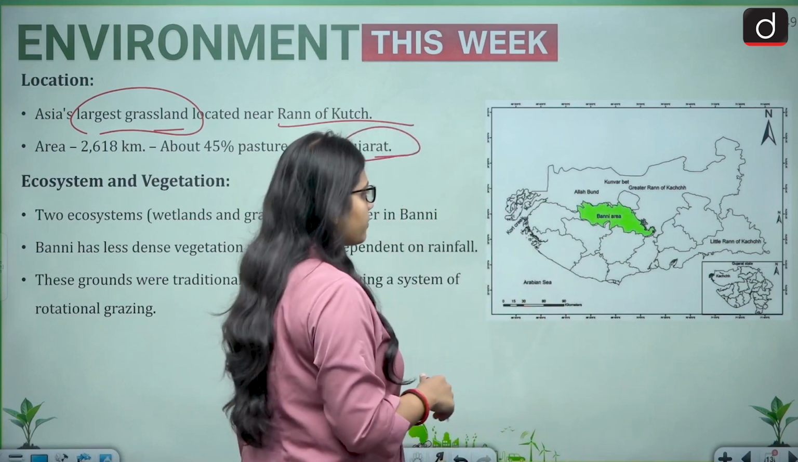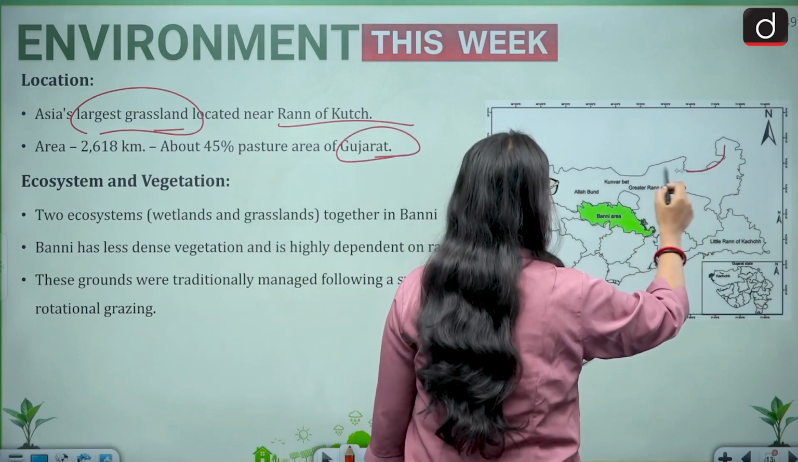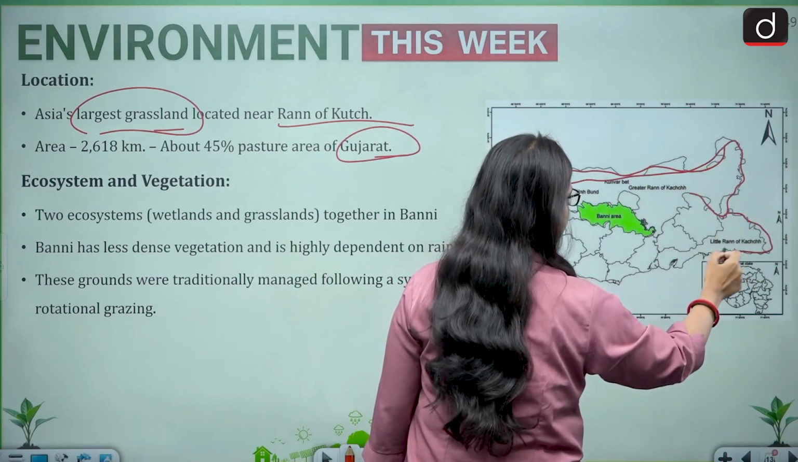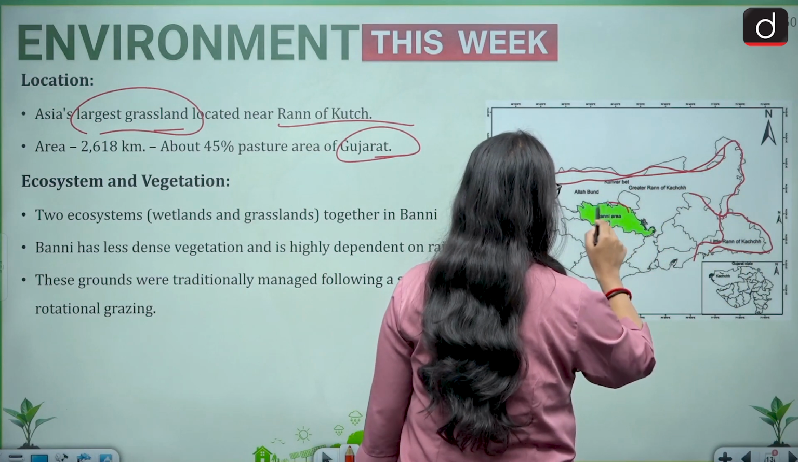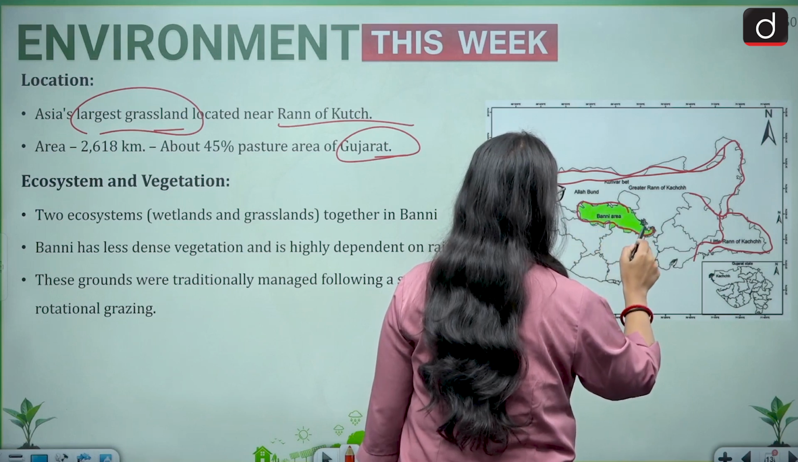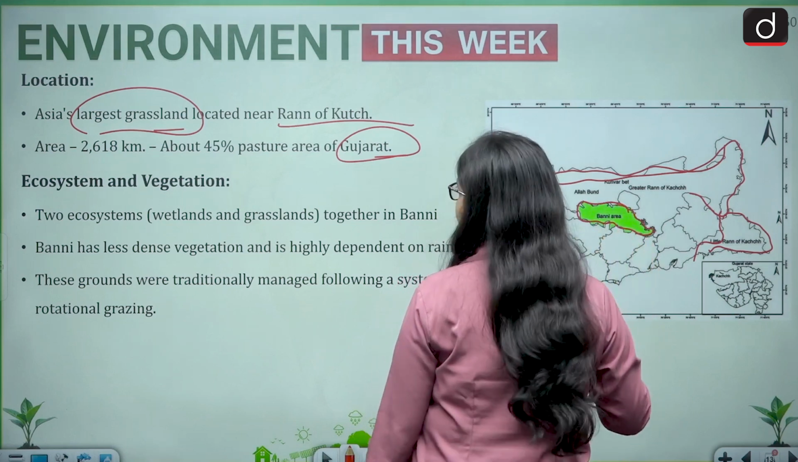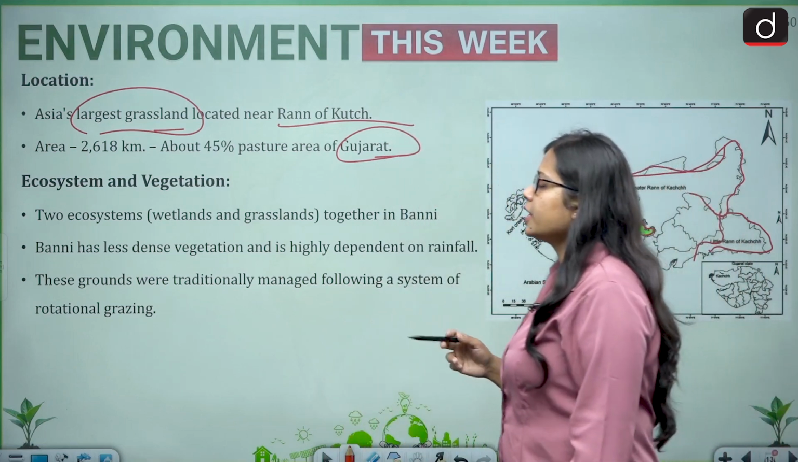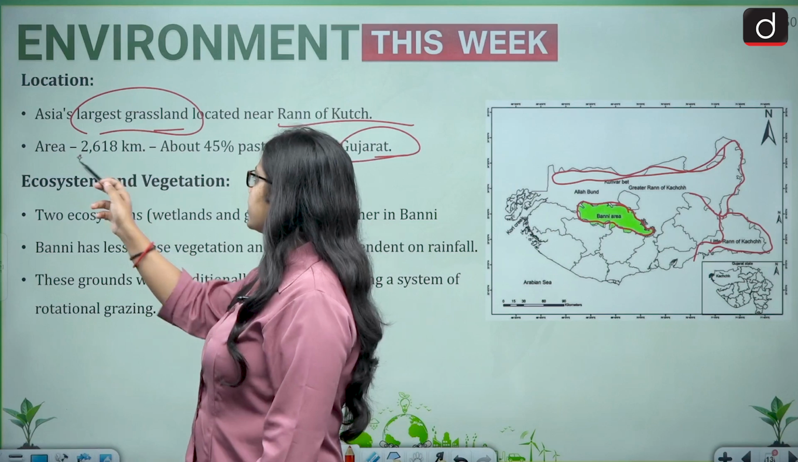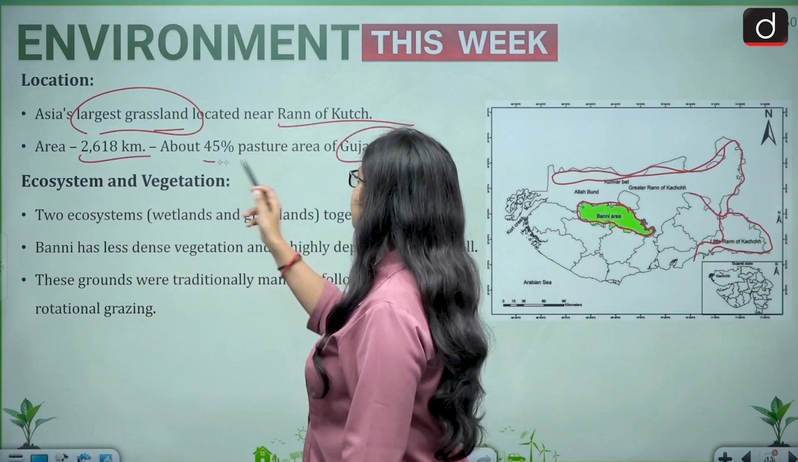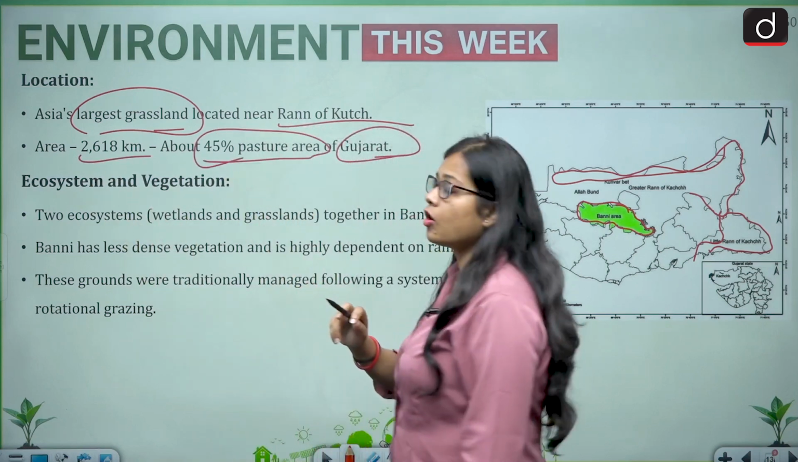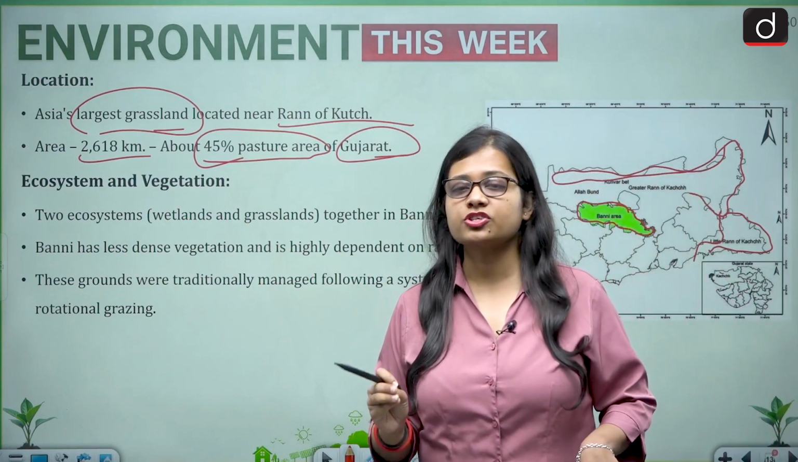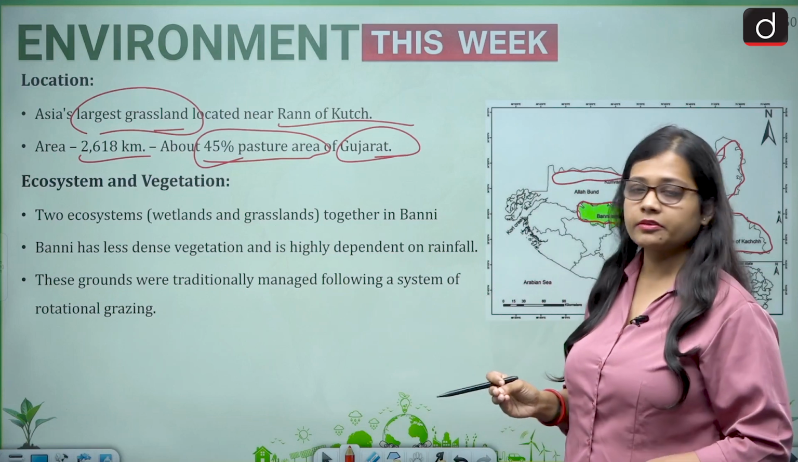Now look at this map. This is the greater Kutch part in Gujarat, and this is the little Rann of Kutch, and this is the location of the Bunny grassland. So it is Asia's largest grassland located near the Rann of Kutch in Gujarat, and the area is around 2618 kilometers, and it is about 45% pasture area of Gujarat. So you can say about 50% of the Gujarat pasture area belongs to the Bunny grassland.